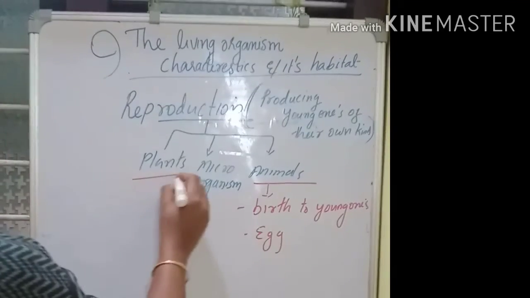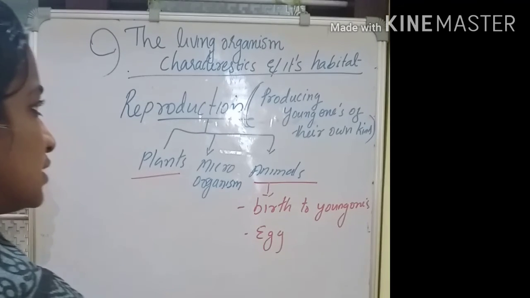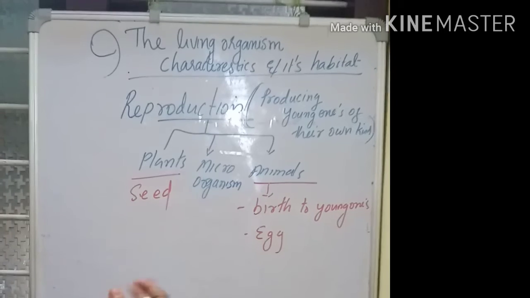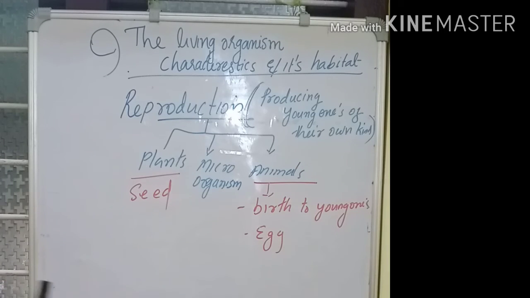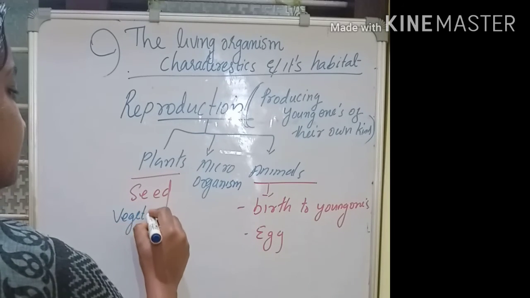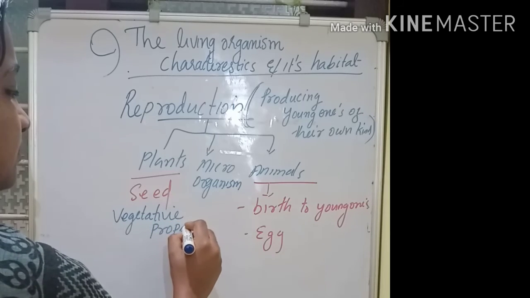And in the case of plants, some plants are able to produce their young ones through seeds. But some plants are not able to produce seeds. So how will they make their own kind? Through vegetative propagation.